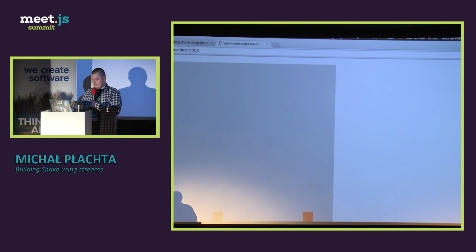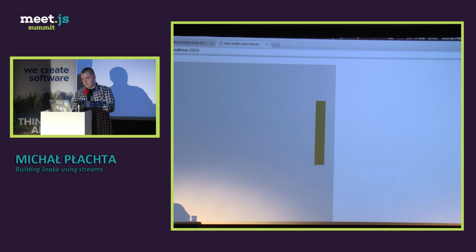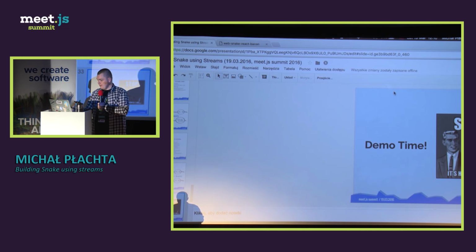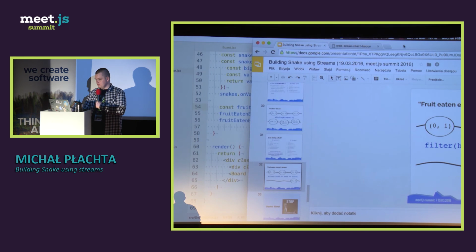As you see, this is the code I've shown you. So no more than 100 lines of code, including drawing, is enough for us to implement a thing like that. Okay? Cool or not cool?